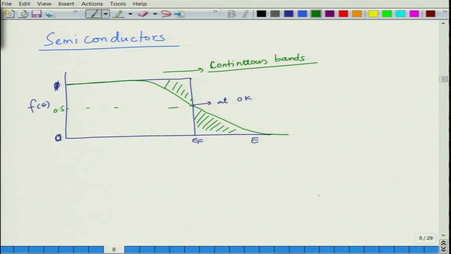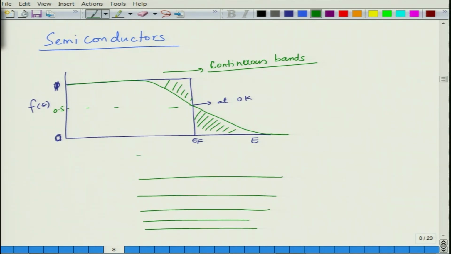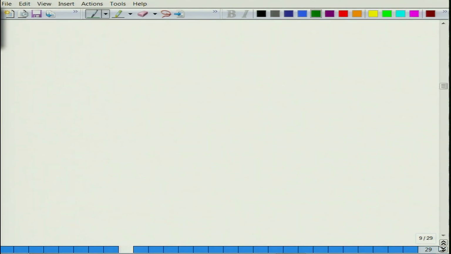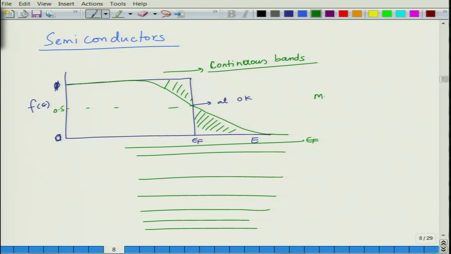Semiconductor, on the other hand, is different. If you look at these quantized states of energy, you have bands like these. At some point you will have EF. Of course you have quantized bands, but there is no large gap. These gaps are smaller, as a result electron can get energy and then it can move around in those energy levels.